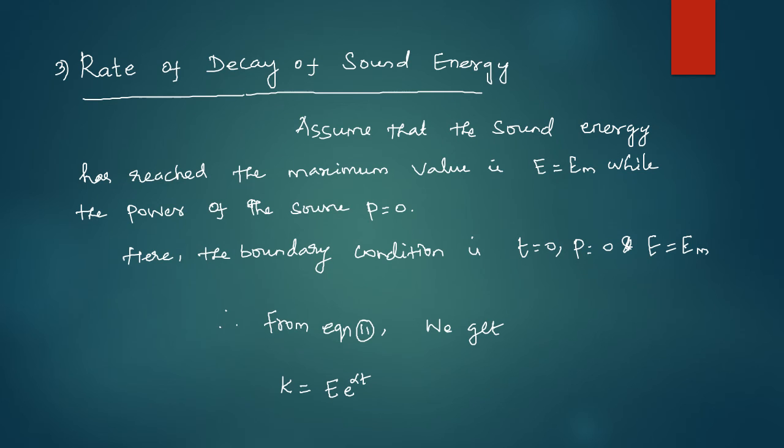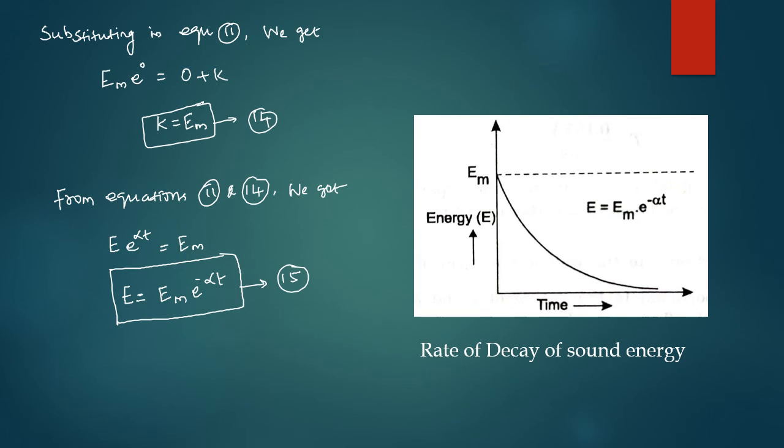Assume that the sound energy has reached the maximum value, that is capital E is equal to Em, while the power of the source P is equal to 0. Here the boundary condition is T equal to 0, P equal to 0 and the value E equal to Em. Using these boundary conditions in equation 11, we get the value of K equal to Em. Put this as equation number 14.